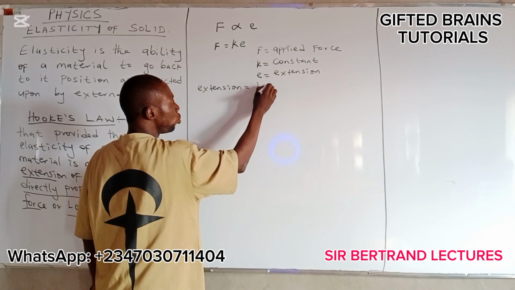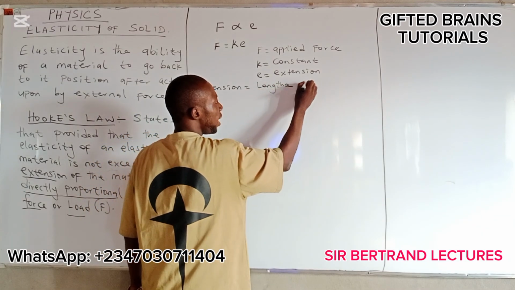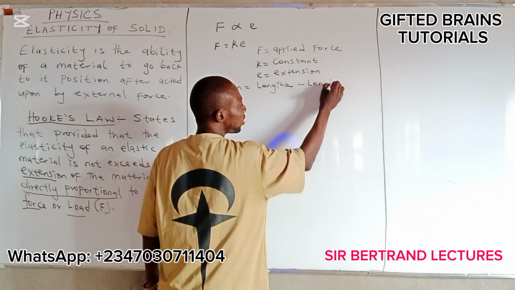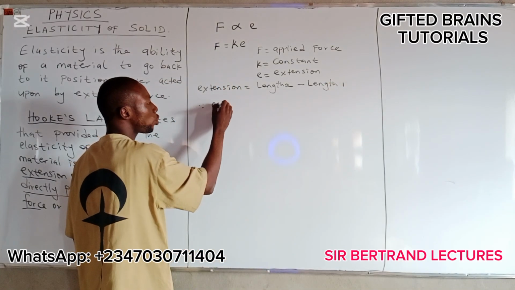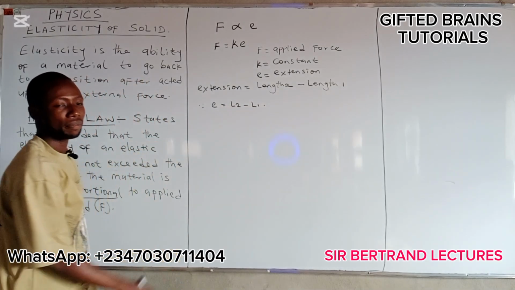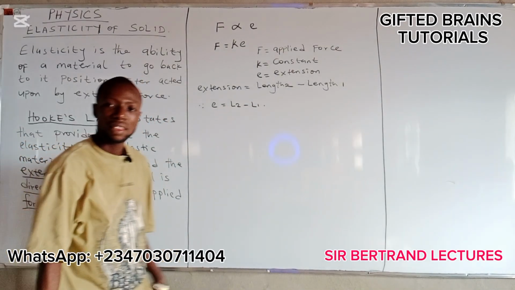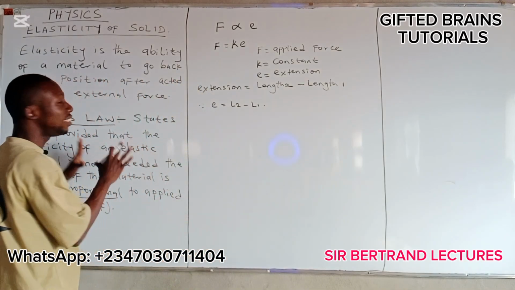Now, how do we obtain extension? Extension is equal to length 2 minus length 1. All right? In other words, extension is equal to L2 minus L1. Do you understand?